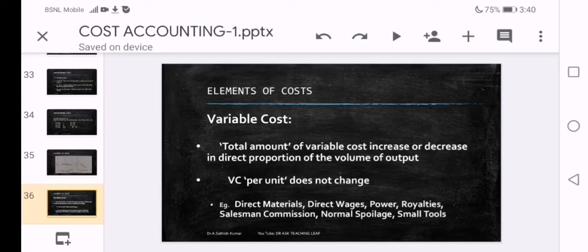Second point is variable cost per unit does not change, unlike fixed cost. In fixed cost, per unit keeps on changing when there is a change in the volume, but in variable cost, per unit does not change when there is a change in the volume of output.